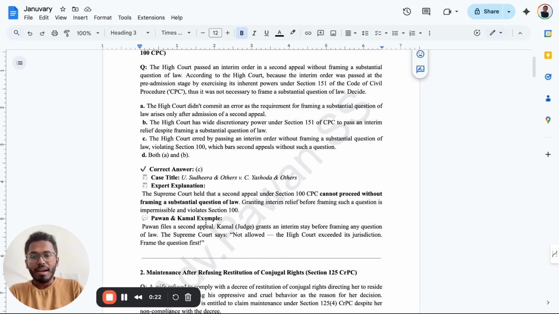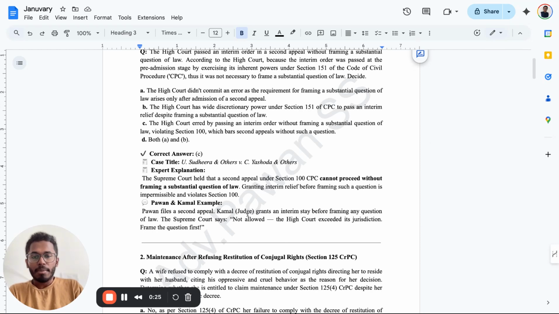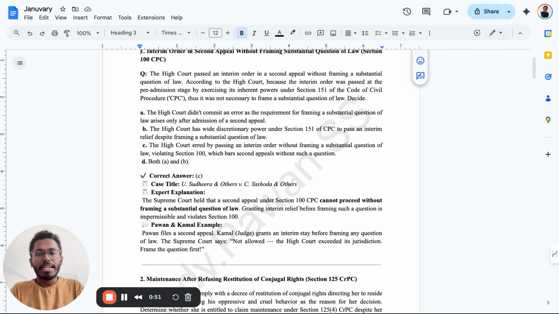Okay. Pawan files a second appeal. Kamal, the judge, grants an interim stay before framing any questions of law. The Supreme Court says not allowed. The High Court, exceeding its jurisdiction, frames the questions first. Very simple. So, Pawan is filing a second appeal, and Kamal, the judge, grants an interim stay before framing the questions of law. Is it possible? No, it is not possible.